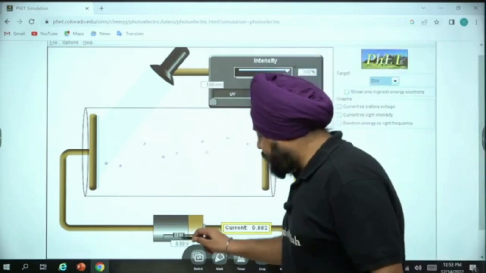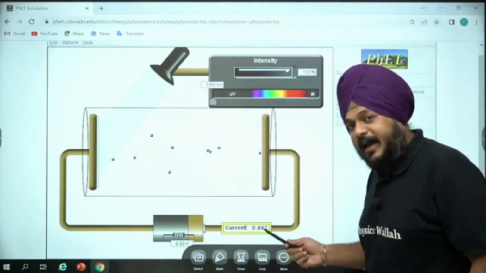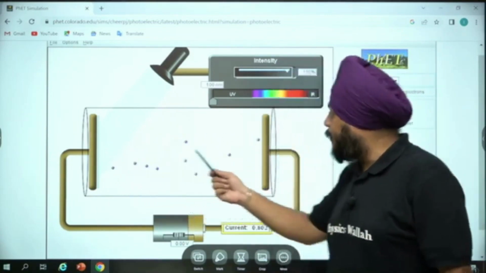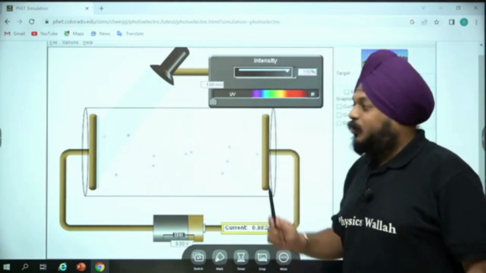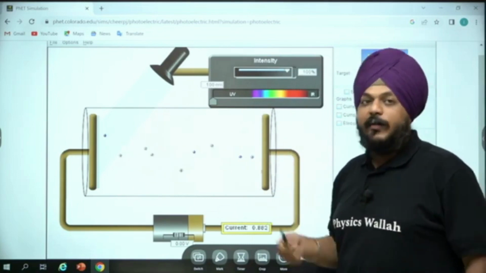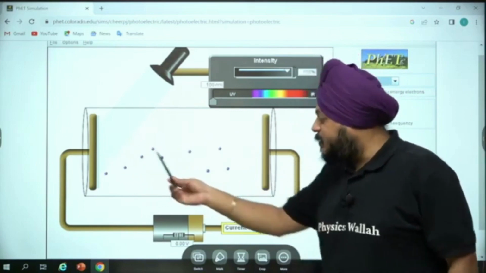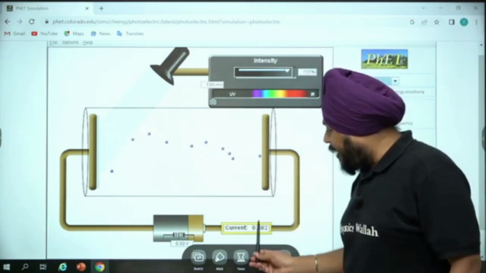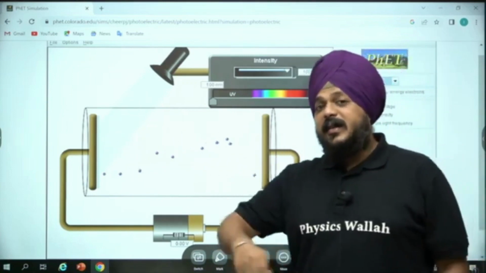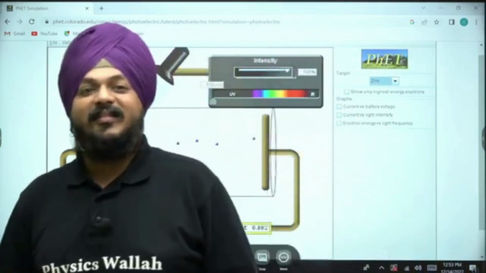Now, suppose it is connected to the battery. Again, you can check it out in this simulation. We are having a value of the current because the surface is emitting, and the particles are moving from cathode to anode. Those are nothing else but the photoelectrons. But how are we going to prove that? Slowly we are going to see in the theory. So those particles getting emitted from this specific surface give rise to a current in the circuit of 0.8 ampere. It means that somewhere current is involved.